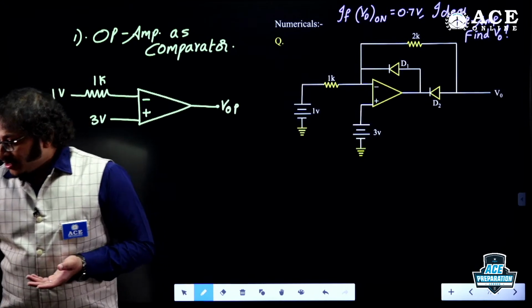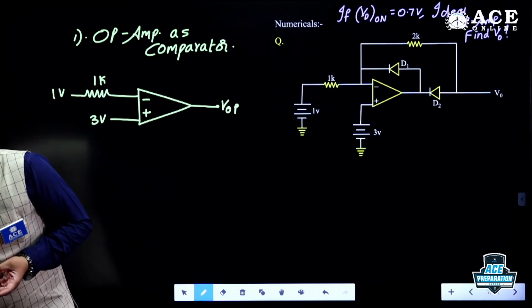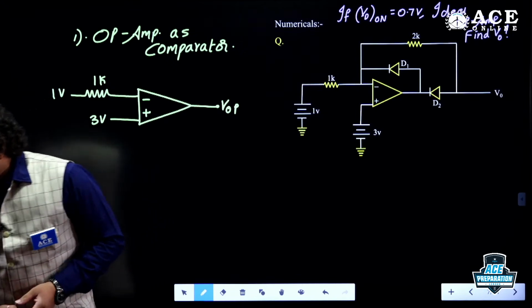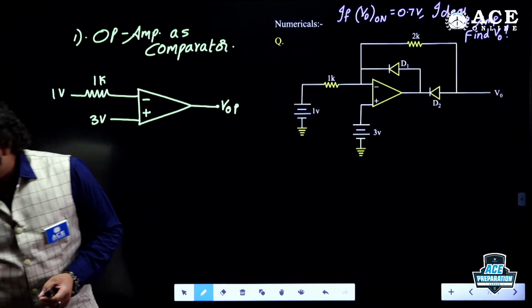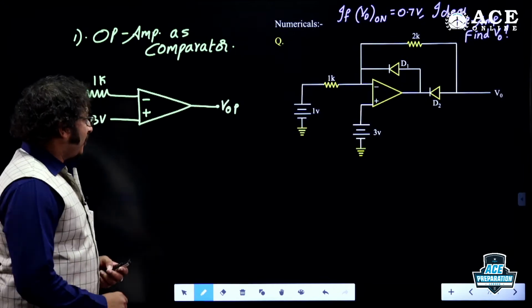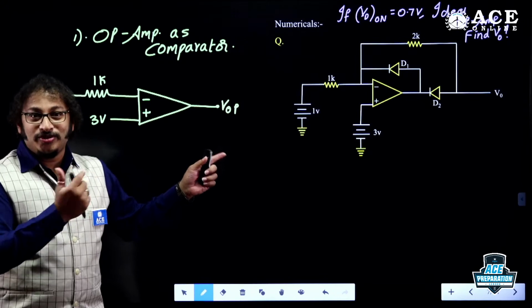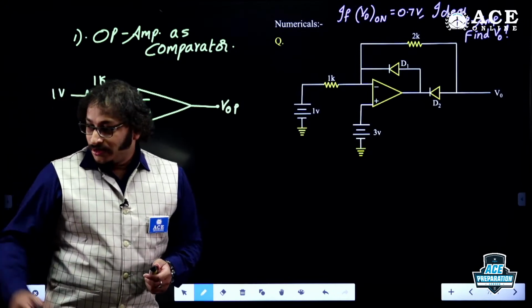Okay, any students? Right. So VOP is 6.7 volt, 6 volt, the previous answer. Wonderful, Bhavana. Thank you. So students, you try this question. You should try this. Do it.